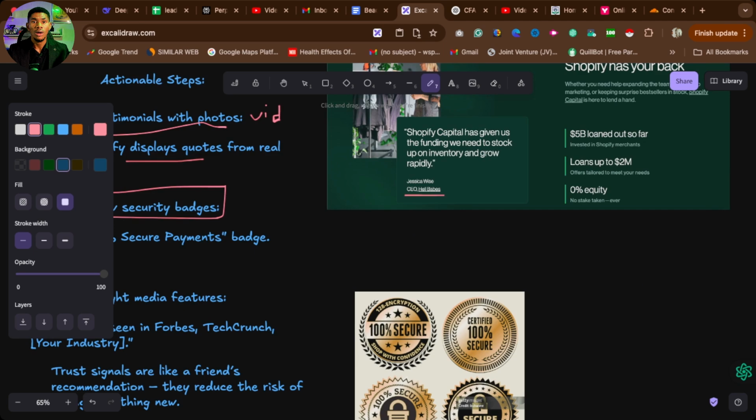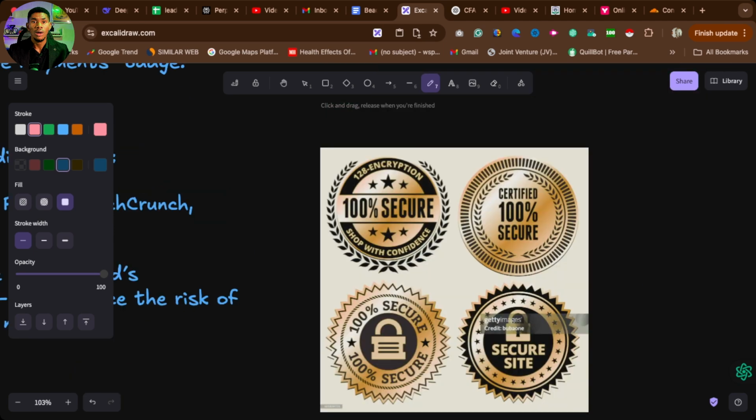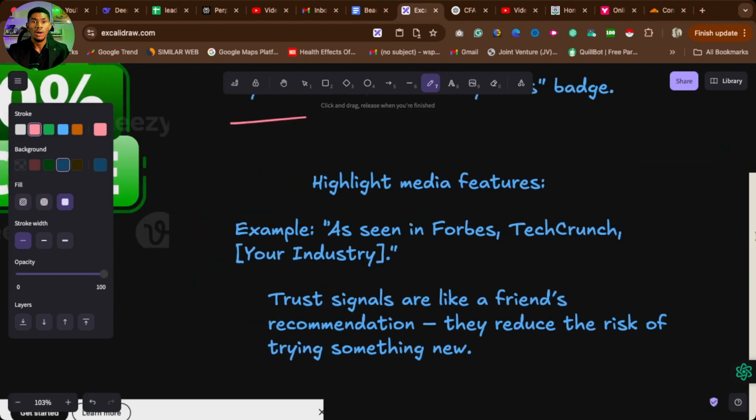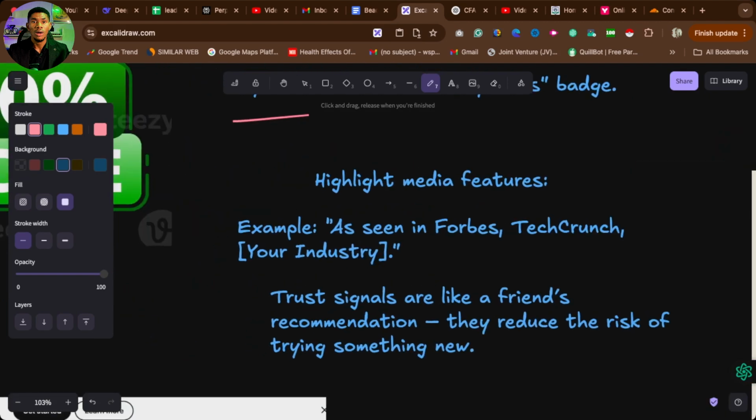If you are thinking that this thing will not make any sense, let me tell you, this whole thing here is playing on people's psychology. A lot of people see this, they don't know that they are making decisions based on all these subtle signs, logos, and images that they see on the website. So when you put this on your website, it gives you credibility. People want to trust you and people want to believe you.